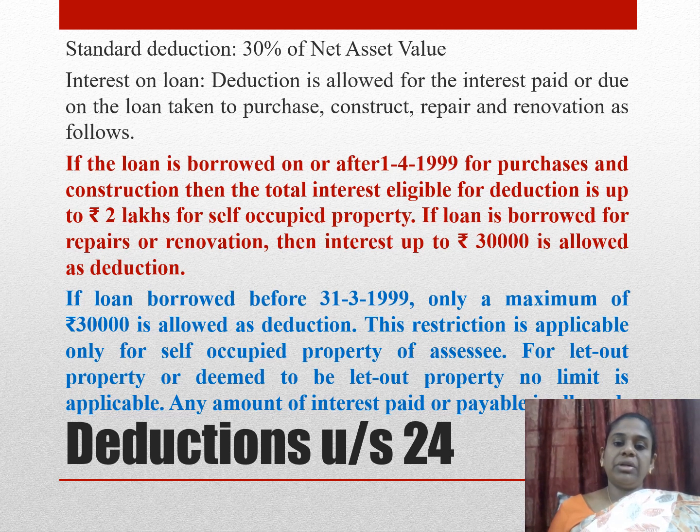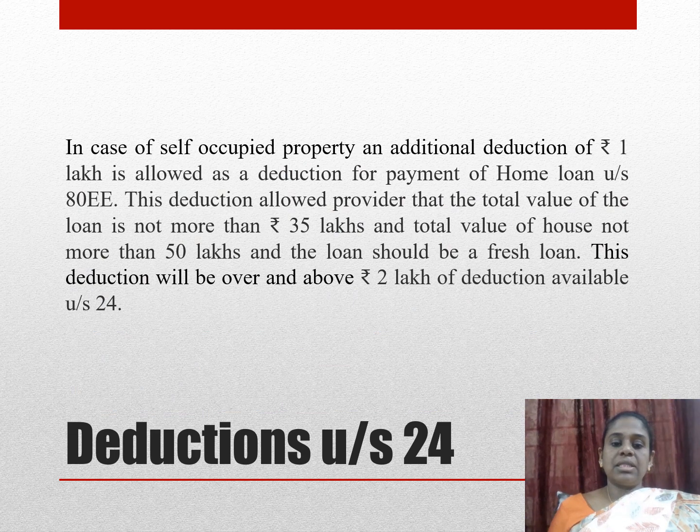You can claim interest on loan if a loan is borrowed after 1.4.99, maximum interest of 2 lakhs you can claim. If a loan is borrowed before 1.4.99, only up to 30,000 you can claim. Suppose it is for renovation, only up to 30,000 after 1.4.99, and the same 30,000 remains whether it is for renovation or interest if you have borrowed a loan before 1.4.99. Apart from this, there is another additional deduction of 1 lakh.